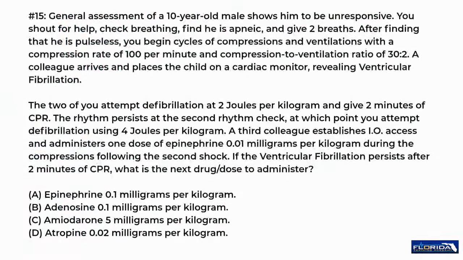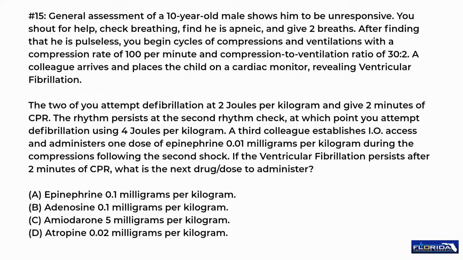Number 15. General assessment of a 10-year-old male shows him to be unresponsive. You shout for help, check breathing, find he is apneic, and give 2 breaths. After finding that he is pulseless, you begin cycles of compressions and ventilations with a compression rate of 100 per minute and compression to ventilation ratio of 30:2. A colleague arrives and places the child on a cardiac monitor, revealing ventricular fibrillation.